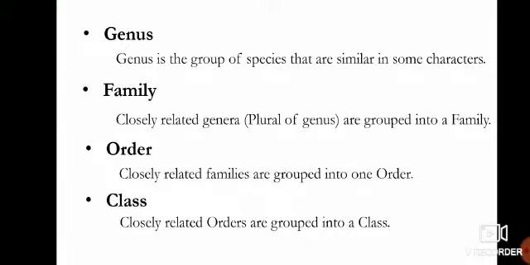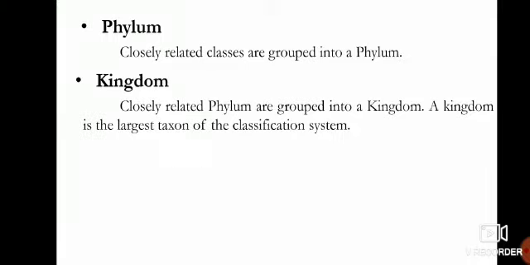Now what is genus? Genus is the group of species that are similar in some characters. Family: closely related genera, plural of genus, are grouped into a family. Order: closely related families are grouped into one order. Class: closely related orders are grouped into a class. Closely related classes are grouped into a phylum. Now kingdom: closely related phyla are grouped into a kingdom, and a kingdom is the largest taxon of the classification system. As I have told you, the kingdom is the largest and most general.